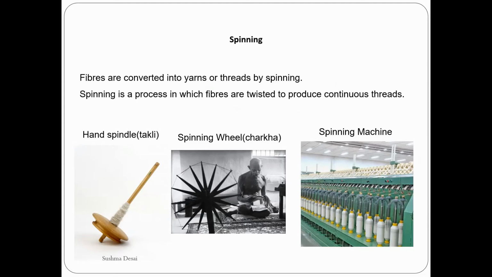Spinning is a process in which fibers are twisted to produce continuous threads. Twisted in the sense, you have to just move it. That is nothing but twisting. So how is this done? There is a small instrument called a takli, which is used to make the yarn.